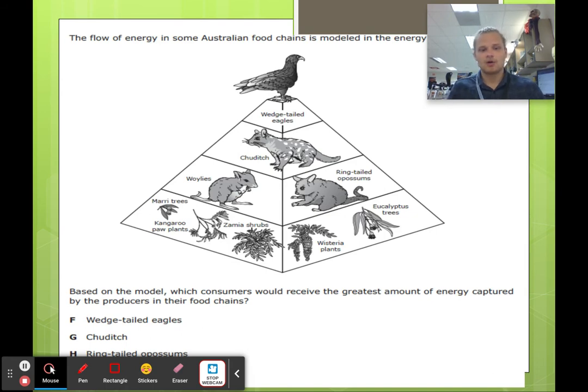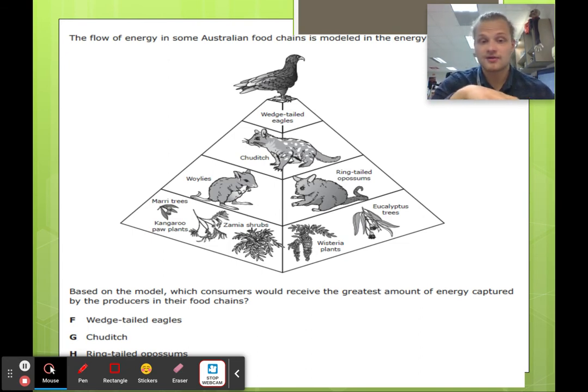All right. So based on the model, which consumer would receive the greatest amount of energy captured by the producers in the food chain? Okay, well, where is the producer? It's the bottom. Okay, the producers are our plants. So the closer you are, all right, the more energy you receive. So in our pyramid, okay, the primary consumers are going to get most of the energy that the plants produce.